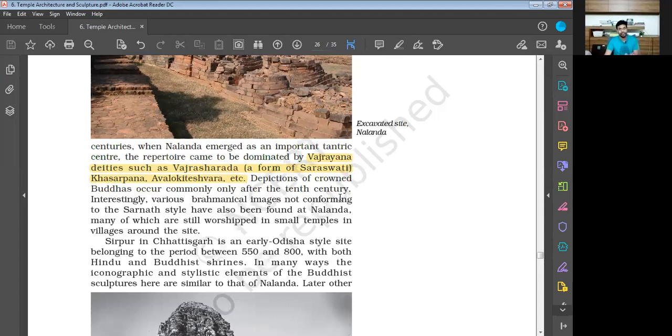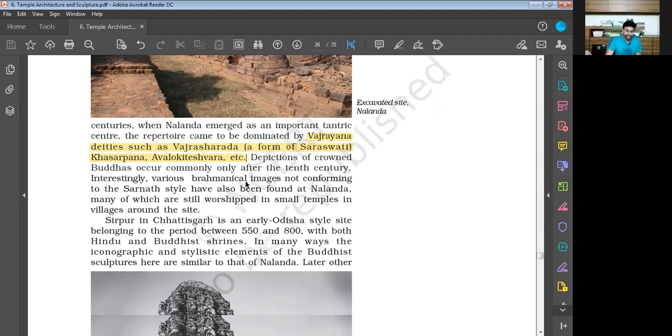Who are they? One is Vajra Sharada, a form of Saraswati. Then we have Khasarpana and Avalokiteshvara. They belong to the Vajrayana sect of Buddhism.